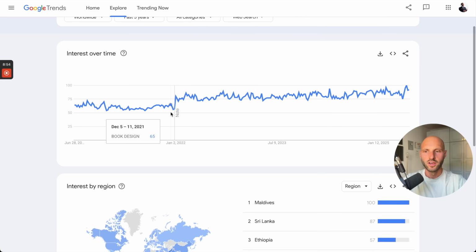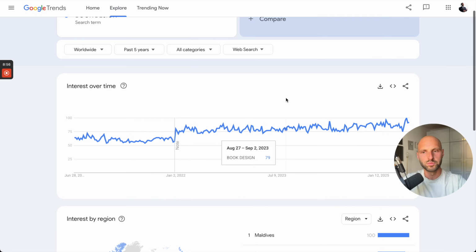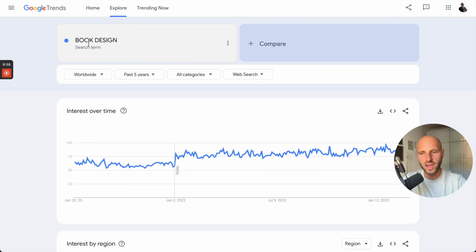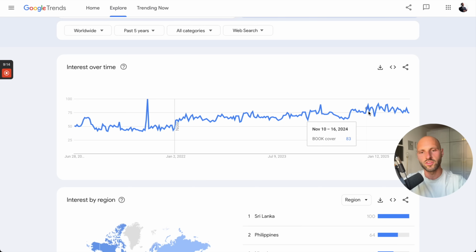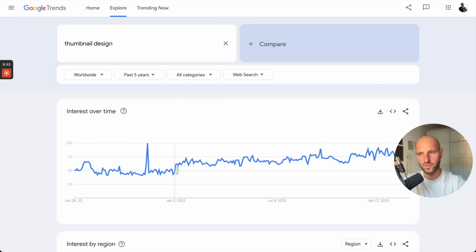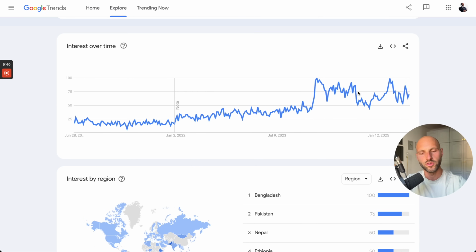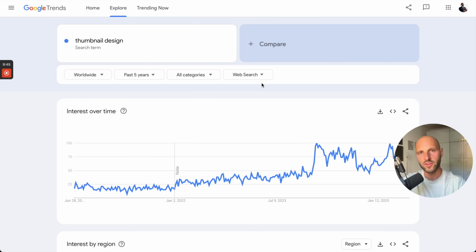And check this out. We have a steady demand of people who are looking for book designs. The demand is increasing. Same for book cover. Even book cover is getting even more demand in recent days. What I have for today's example is thumbnail design. Pretty good amount and increasing searches because a lot of people nowadays are becoming creators.